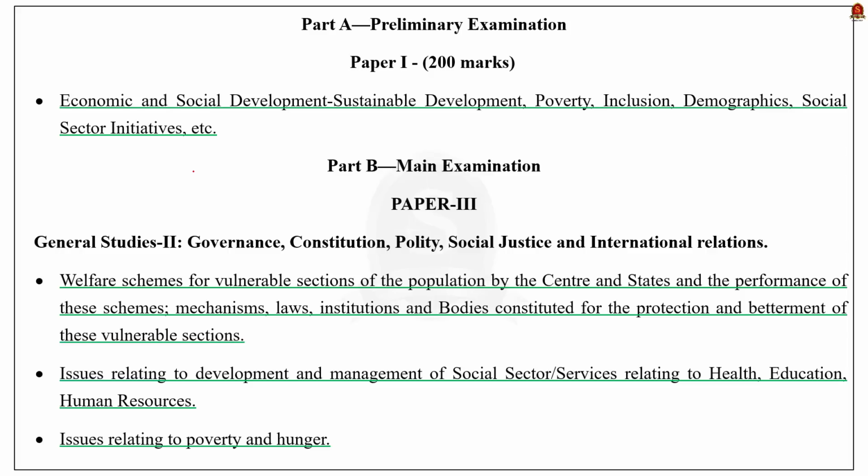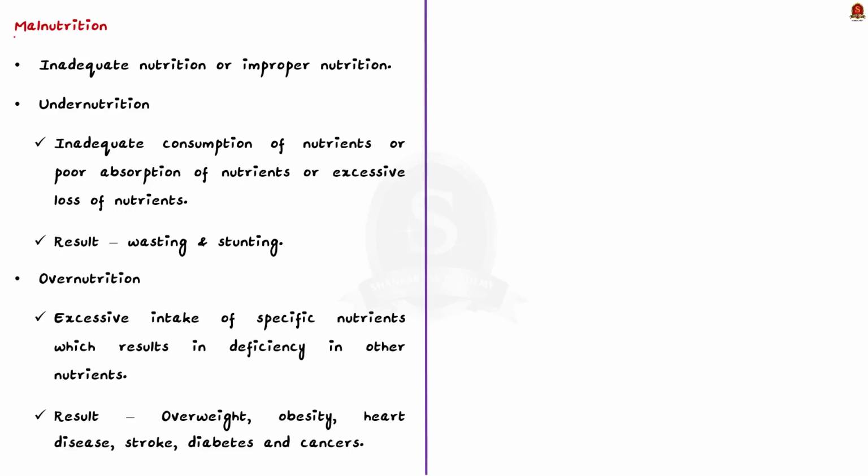Before that, the syllabus relevant to the news article is highlighted here for your reference. You can go through it. Now let's start the discussion by understanding the basics about malnutrition. See, when the prefix mal is attached to any word, it means it is inadequate or improper. So malnutrition simply means inadequate nutrition or improper nutrition.